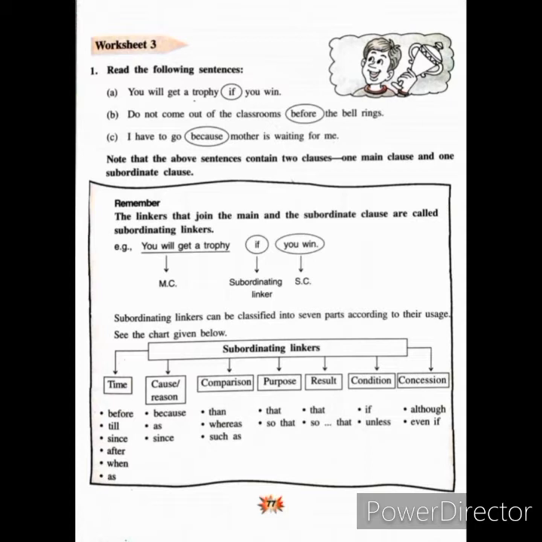Subordinating linkers are divided into 7 parts. First one is subordinating linker of time. These are before, till, since, after, when, as. Next is cause or reason: because, as, since. Subordinating linkers of comparison are than, whereas, such as. Purpose: that, so that. Result: that, so that. Condition: if, unless. And subordinating linkers of concession are although and even if.